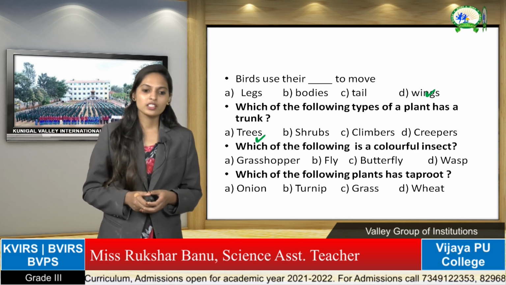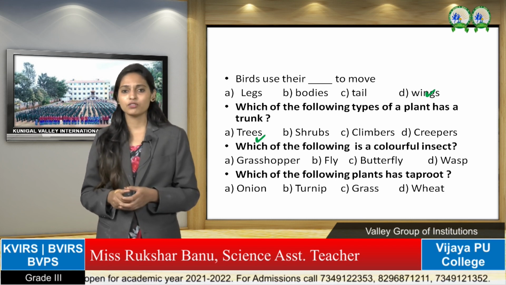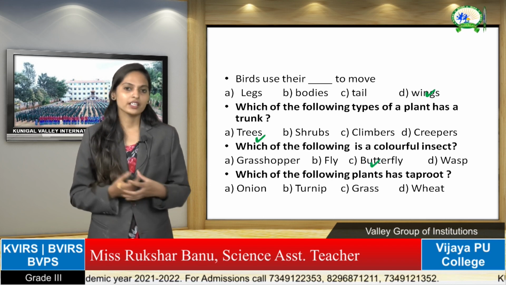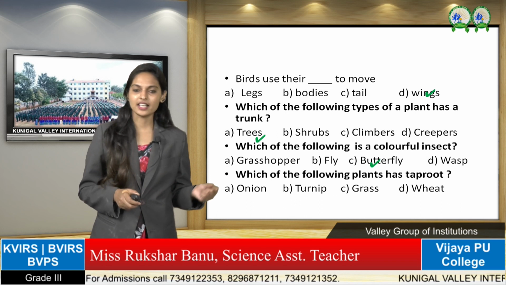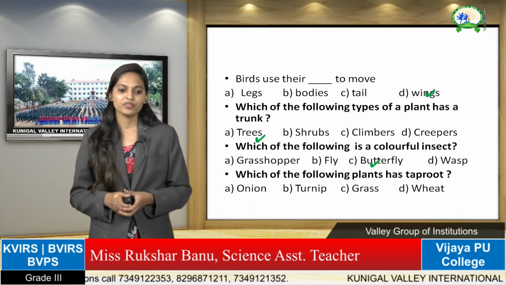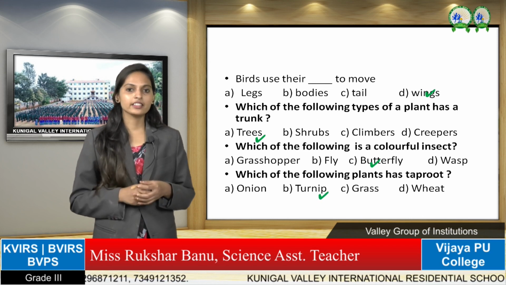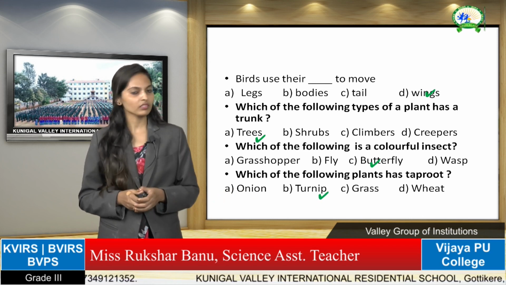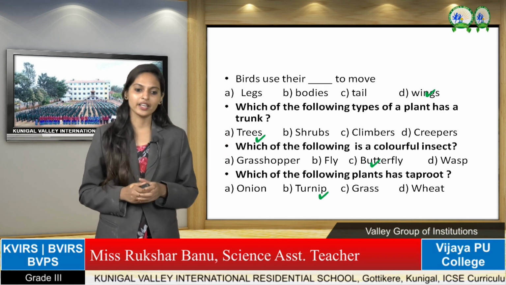Okay. Next one is, which of the following is a colorful insect? Which insect is colorful, children? Yes, that is butterfly. You can see the butterflies are very colorful insects. So butterfly is the answer. So butterfly you have to write. Which of the following plants has a tap root? Which one is it? Yes, turnip has a tap root. Turnip is the answer, no, children? So see the correct answer and you have to write.